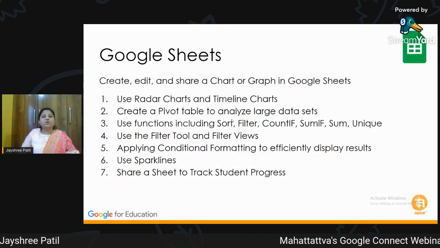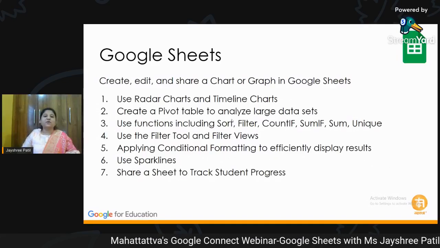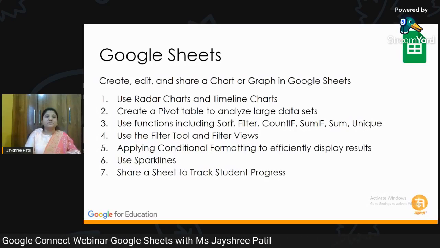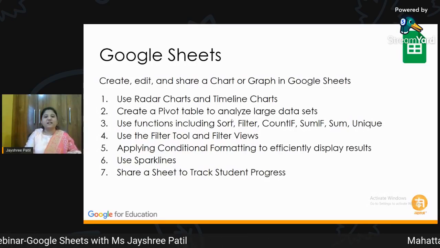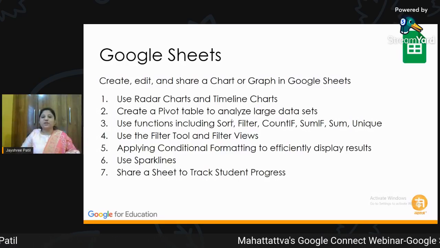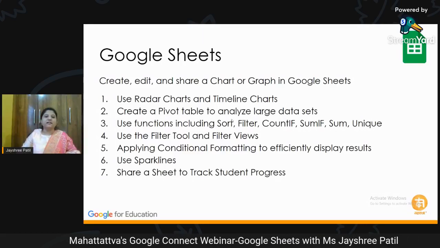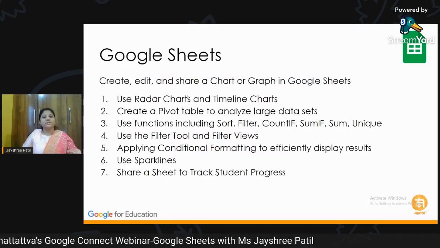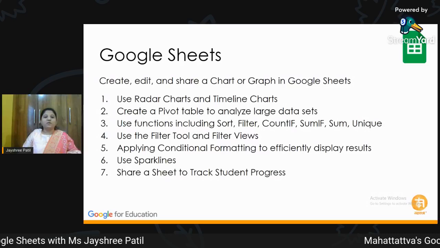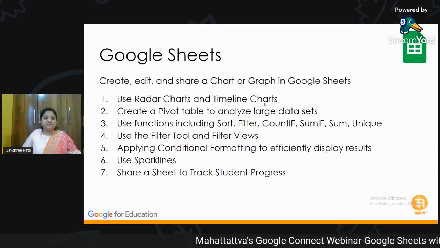Now, let's have a look at the topics which we are going to cover today and which are needed for level 2 certification. So in Google Sheets, basically, create, edit and share charts and graphs. That is all we are going to do. Each one of us knows it in basic form, but we will be doing some advanced features. We know how to create a chart, we know the basic column chart and pie chart. But today we are going to learn more about the radar chart. We are also going to see a timeline chart, which is also called a bubble chart.